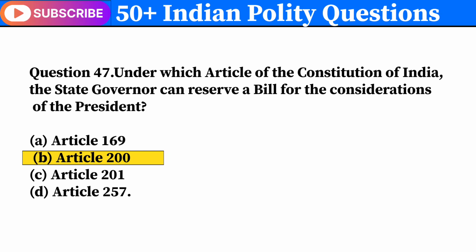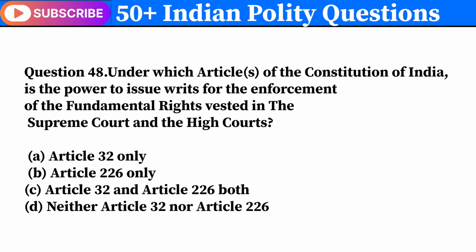Article 200. Question 48. Under which articles of the Constitution of India is the power to issue writs for the enforcement of the fundamental rights vested in the Supreme Court and the High Courts? Correct answer is C. Article 32 and Article 226 both.